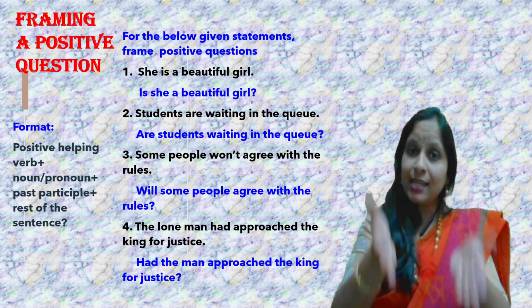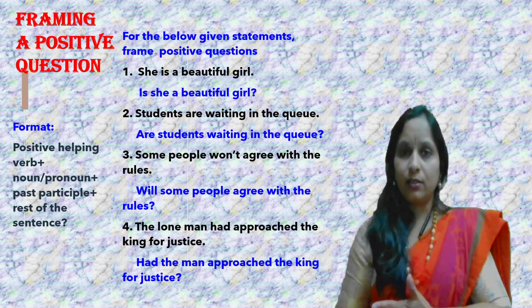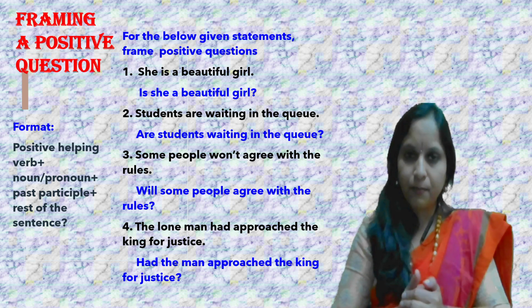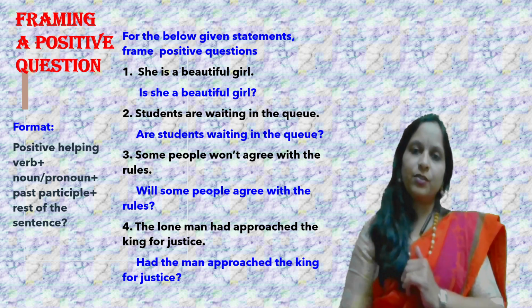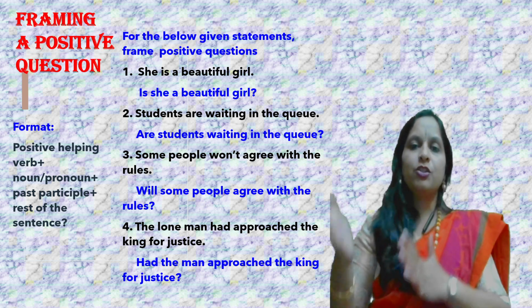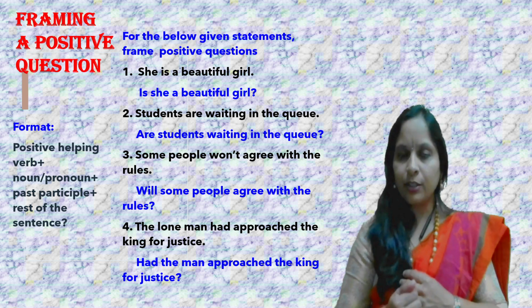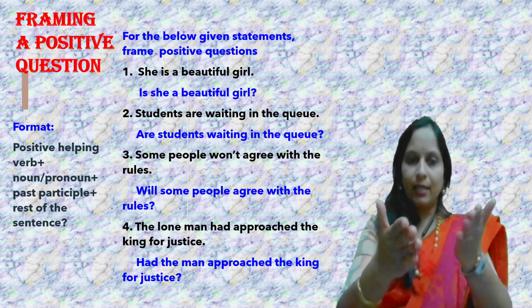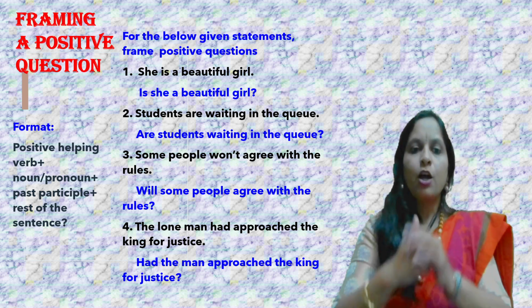This is, as I said, another way of asking a confirmation question. Have you finished, followed by the past participle and the rest of the sentence. Have you finished your homework? Got it? So basically, a positive question format is there in front of you.